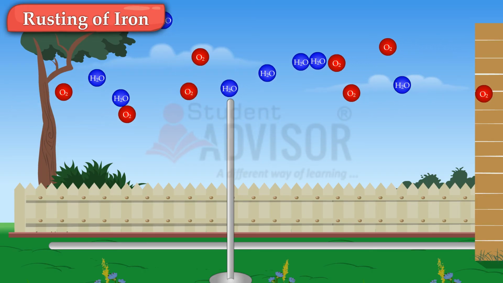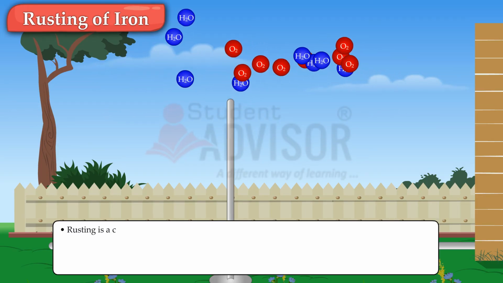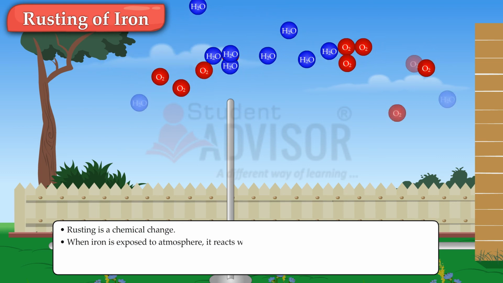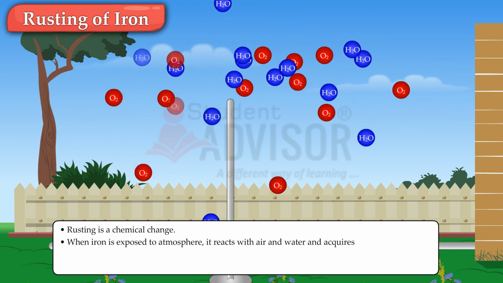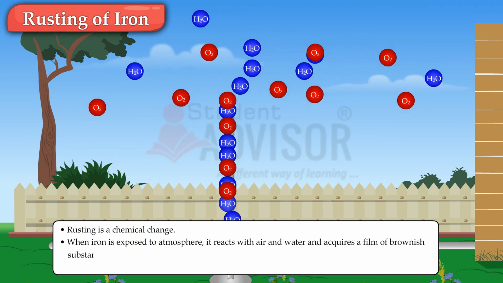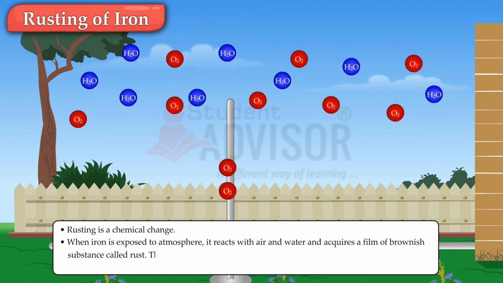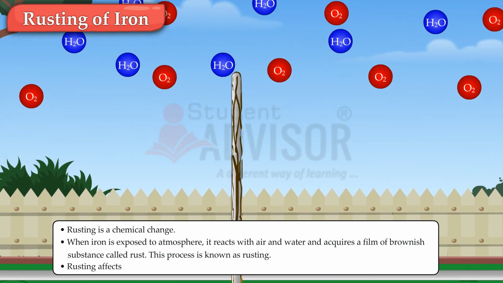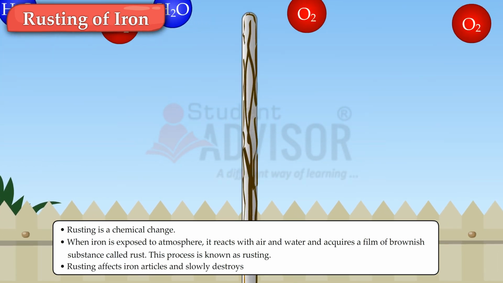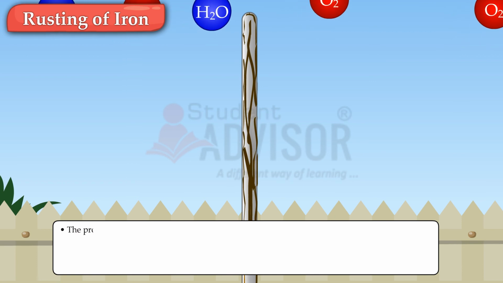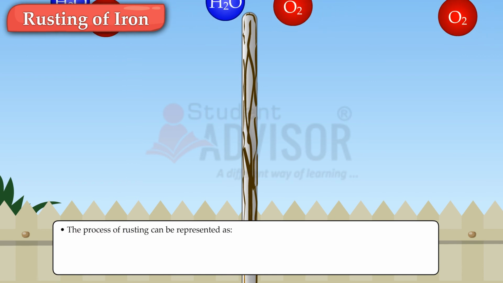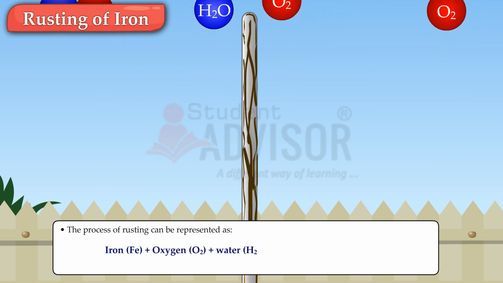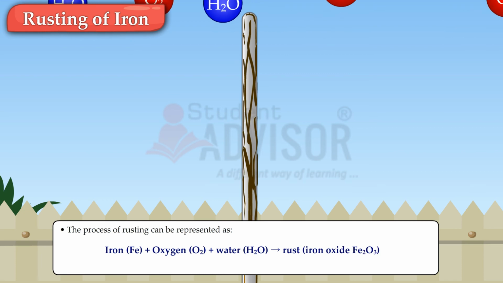Rusting of iron. Rusting is a chemical change. When iron is exposed to the atmosphere, it reacts with air and water and acquires a film of brownish substance called rust. This process is known as rusting. Rusting affects iron articles and slowly destroys them. The process of rusting can be represented as iron plus oxygen plus water gives rust, that is, iron oxide.